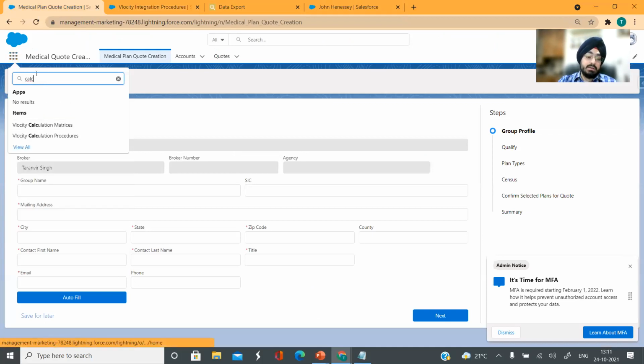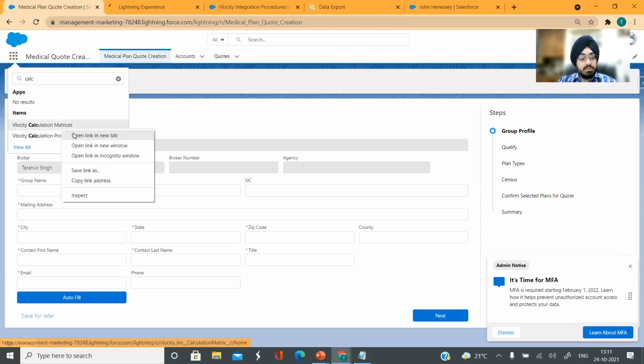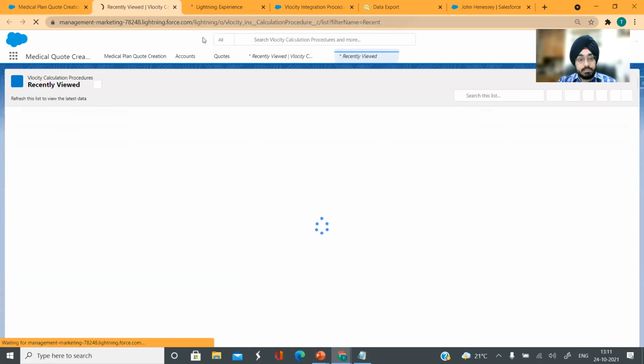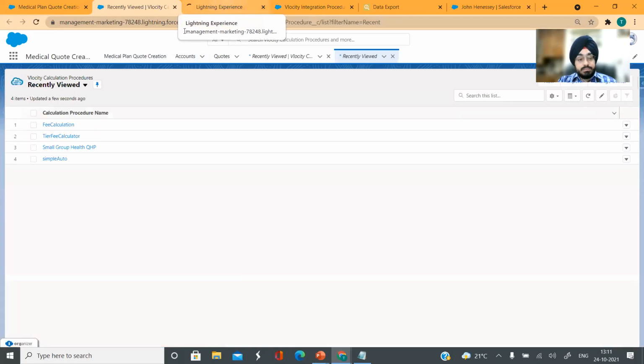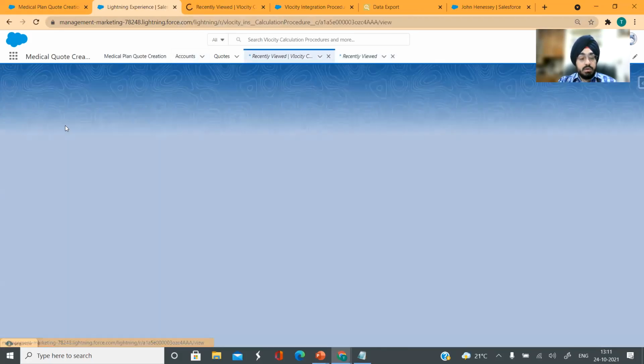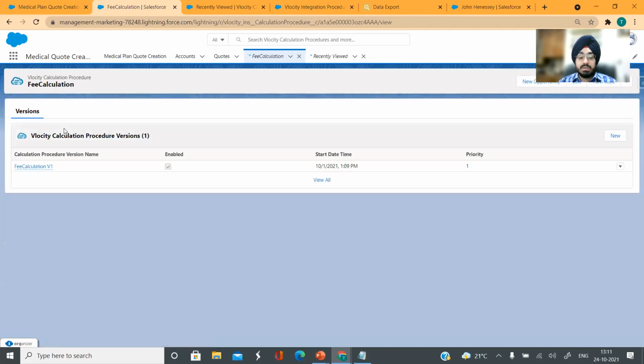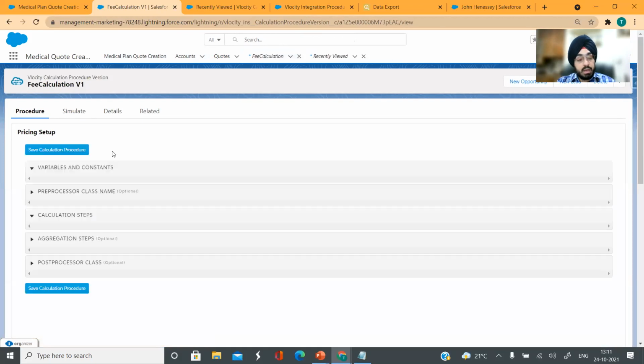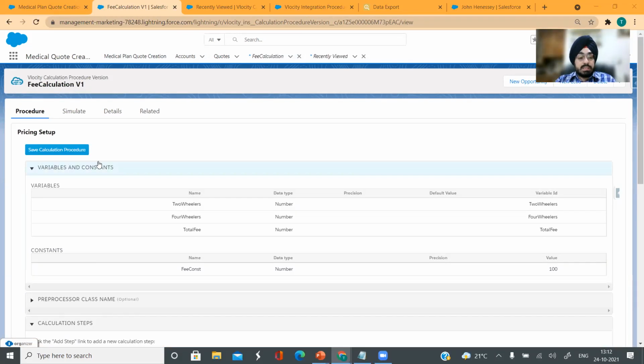So you can find it here. Click on these 9 dots, app launcher, and then you can search for calculation matrices and procedures here. I would like to open them in a different tab, so let's do that. Okay, first of all, a calculation procedure is basically the bundle of steps or mathematical operations that you want to do. So let's say I have this calculation procedure here for fee calculation.